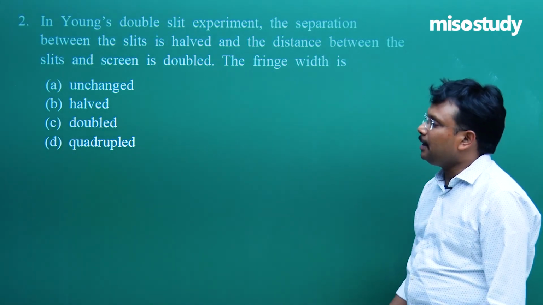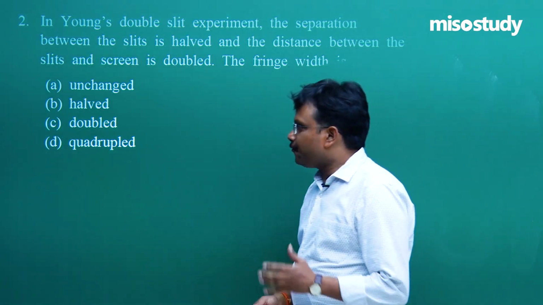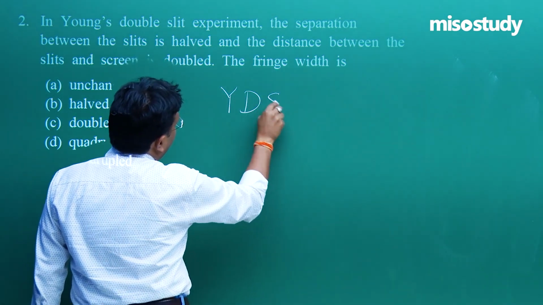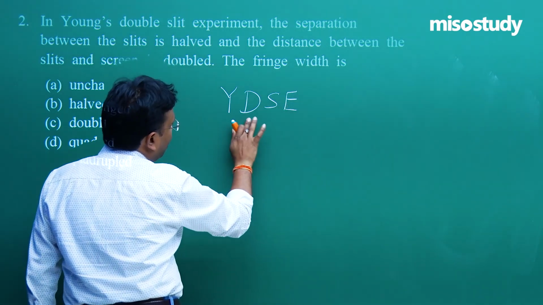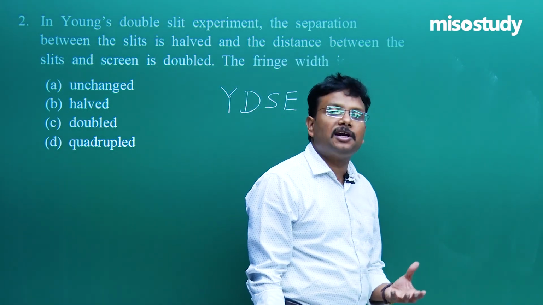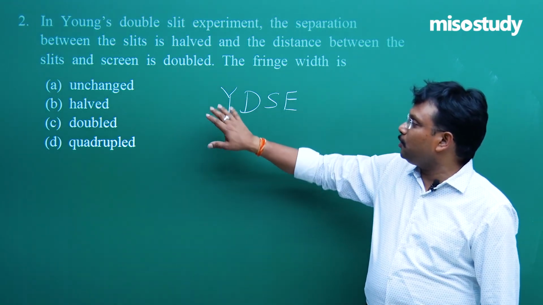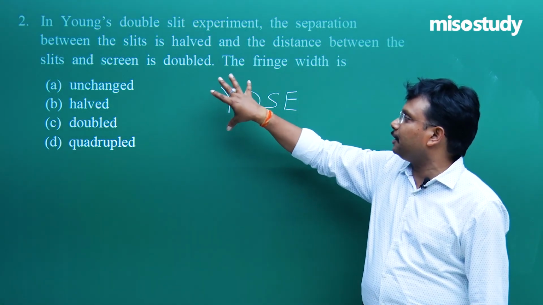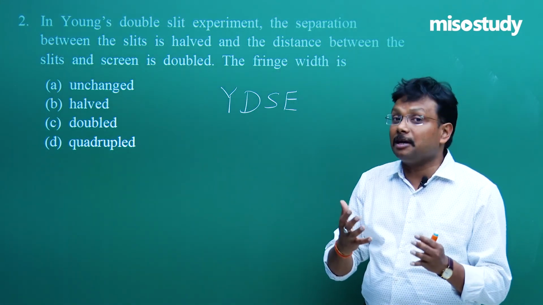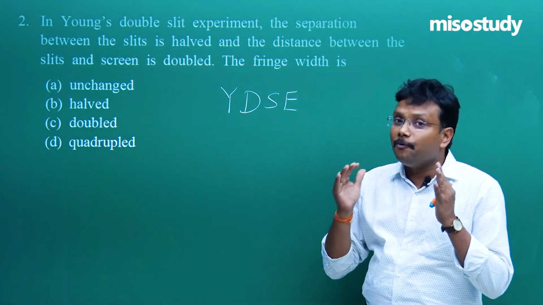Now this question is basically from a very important topic. Why? Because if you are talking about YDSE, that is Young's double slit experiment, basically it's the name of a scientist, as I explained during the discussion of the theoretical topics of this chapter. At that point of time, I explained to you that by the experimental setup of Young, it has been proved that the phenomenon of interference is taking place. So it was like you were trying to prove, yes, these are waves.